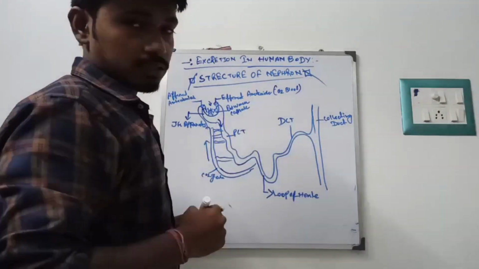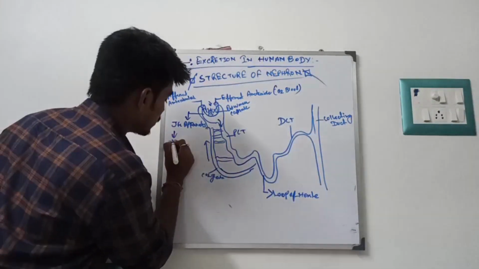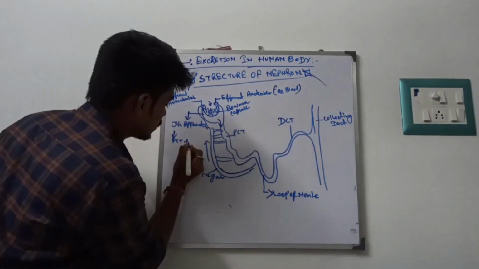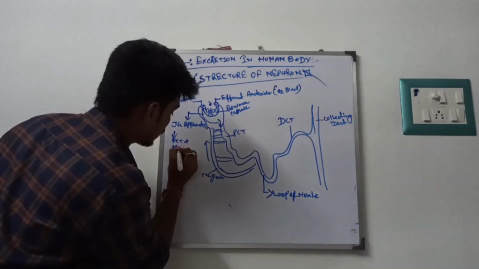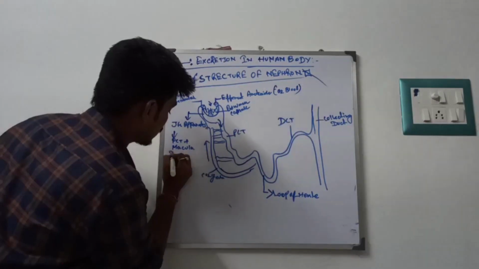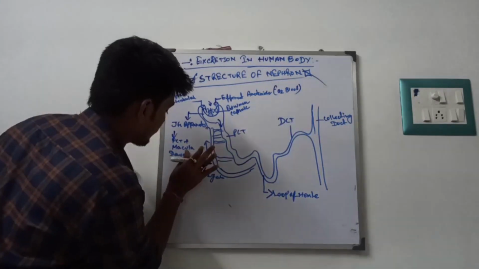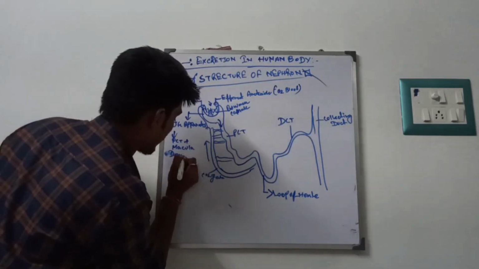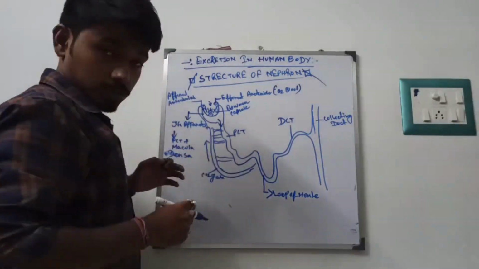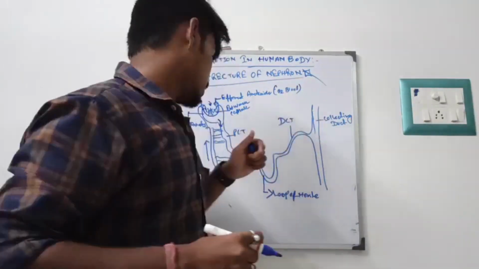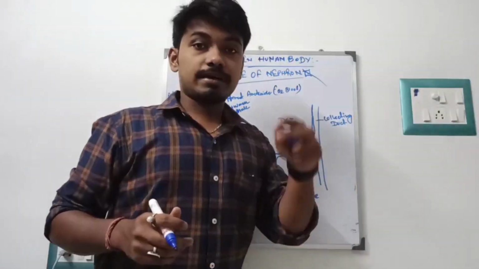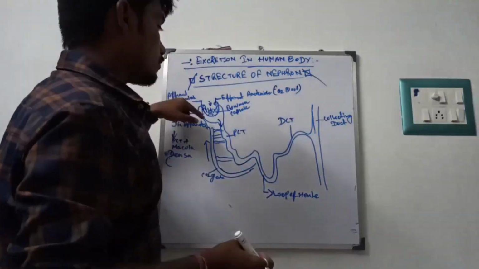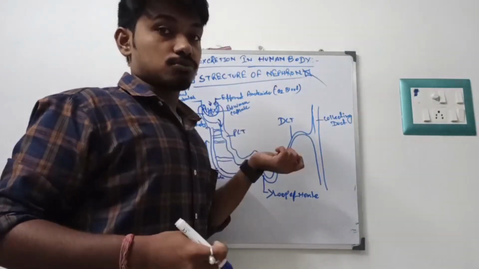So the JG apparatus takes the role of that, which is the form of the PCT plus the macula densa, which is mainly the functional cell, and it is lined by epithelial cells near the Bowman's capsule.